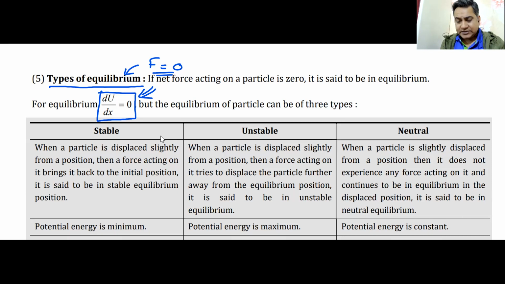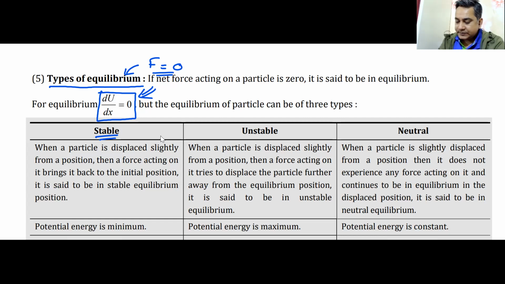Now let us understand and note the important points about these three. There are 4 or 5 points. If you can remember those 4 or 5 points, you have done exceedingly well. The first type of equilibrium that we should understand is known as the stable equilibrium. If you remember, stable equilibrium was represented by a ball at the bottom of a bowl or bottom of a hill. If you displace it from that position, it will go up, but it will always come back. Going up, come back. Going up, come back.